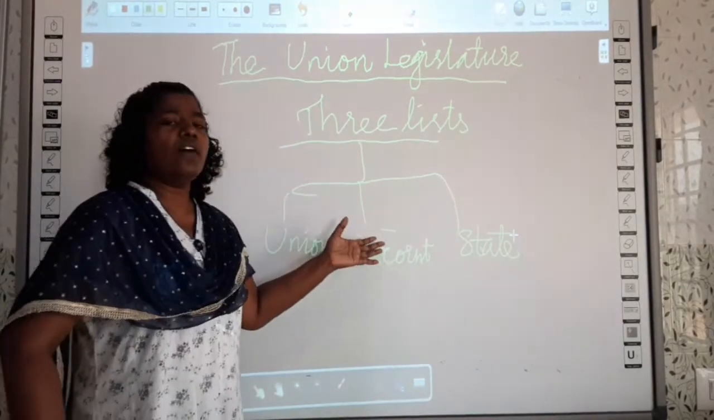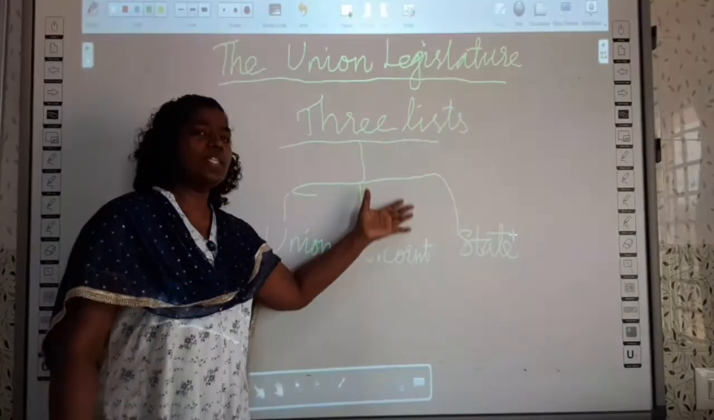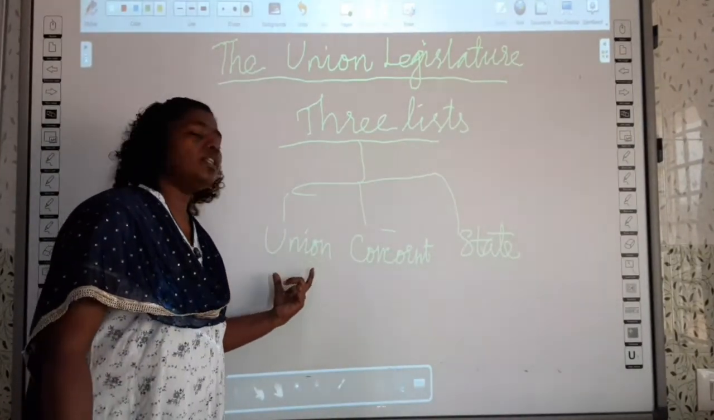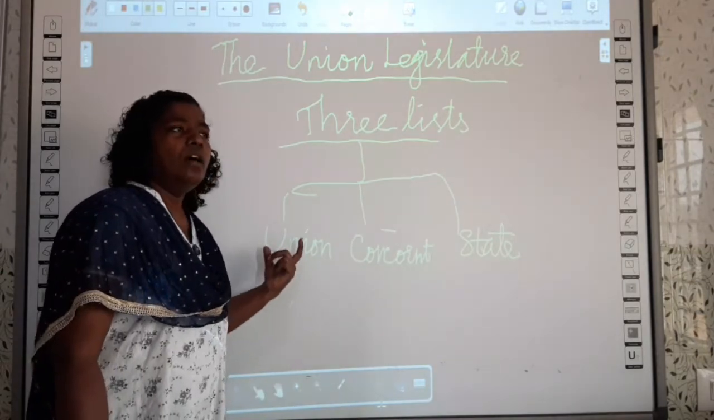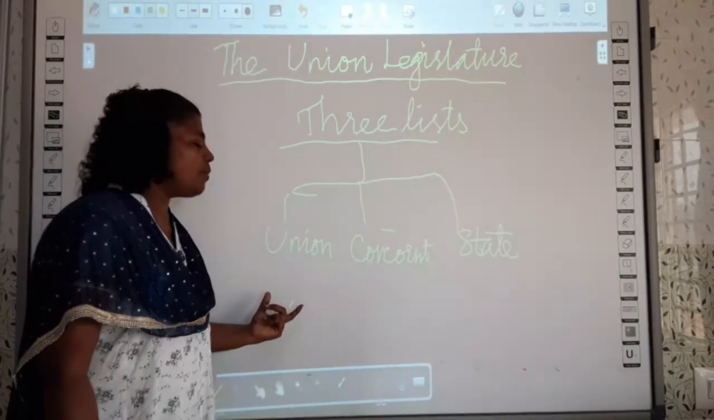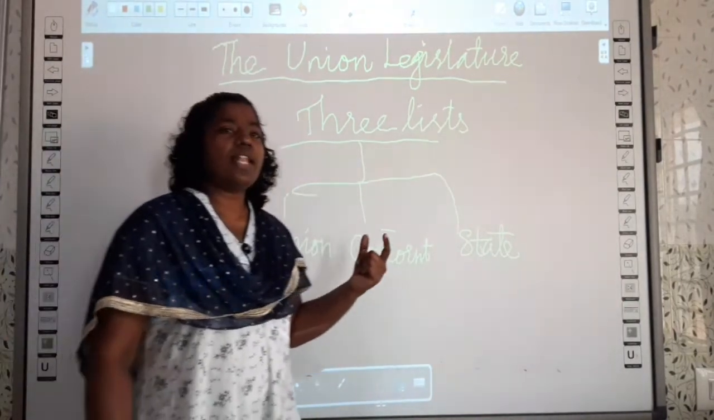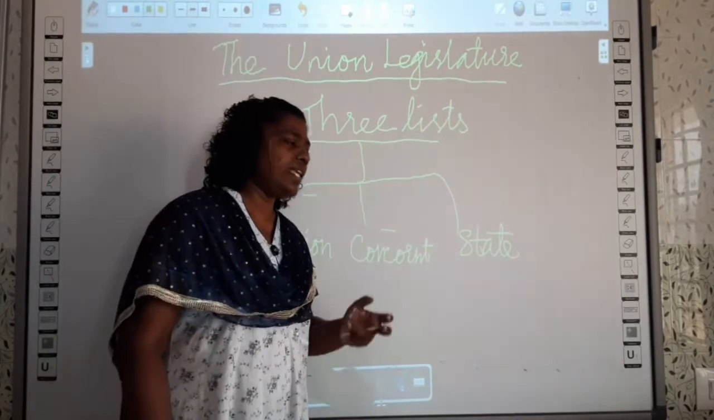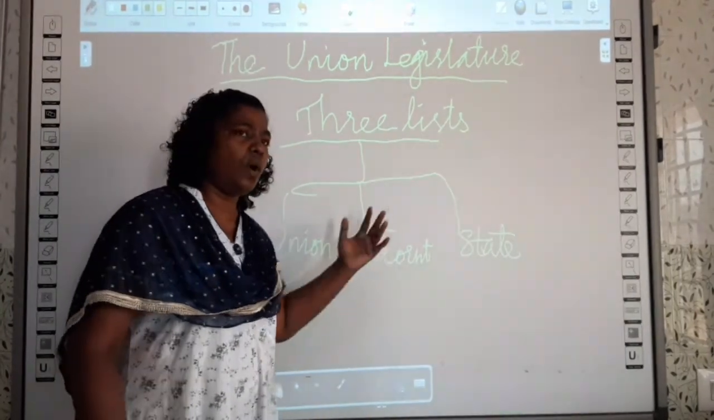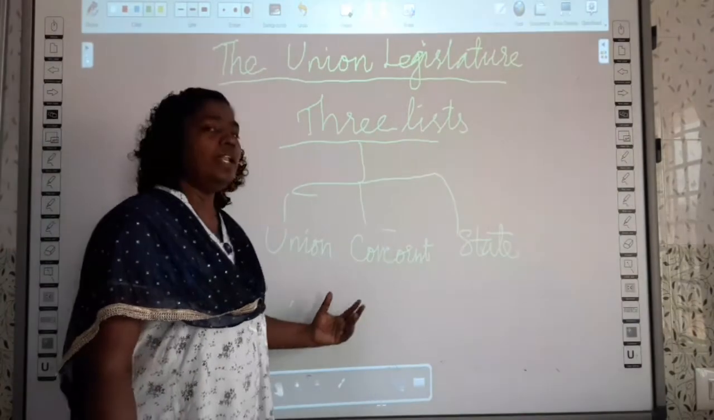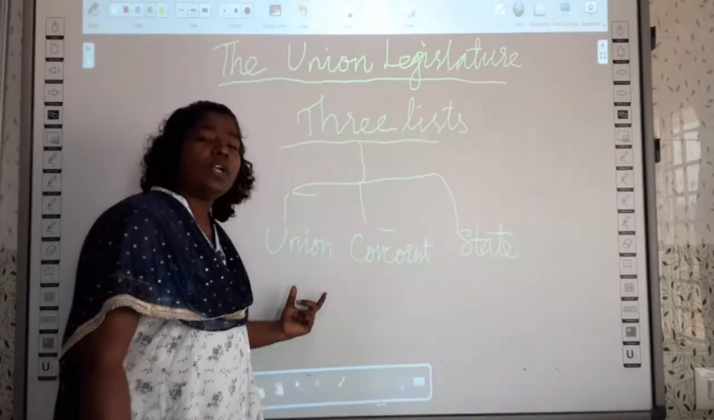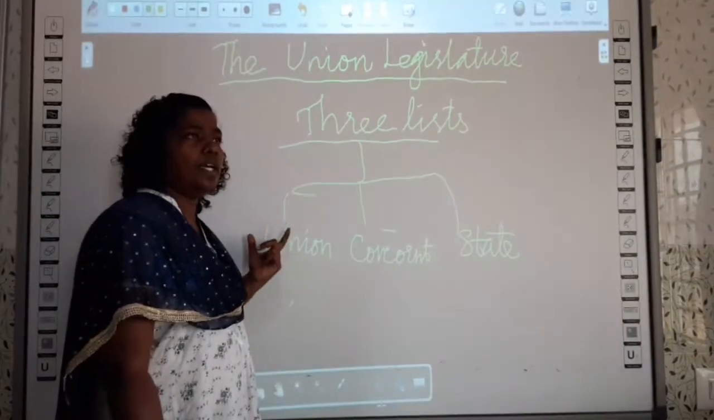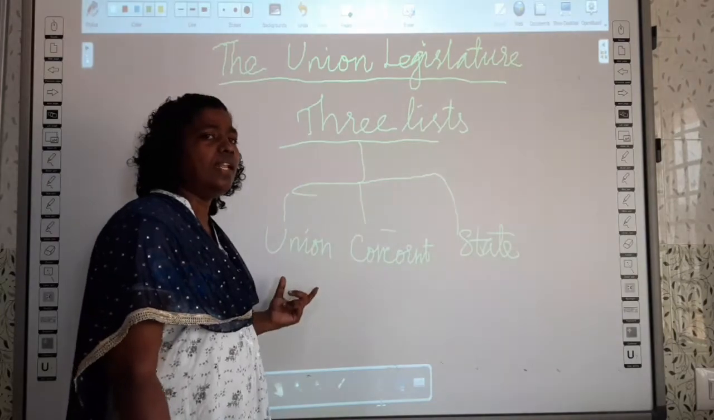The ministry of the government is divided into three lists. The power is distributed among these three lists. So what are the powers? What are the departments maintained by the union government? Areas like defense, foreign affairs, communication, banking, railways, currency, all these things come under the union list. The union list is based on the benefits of the union government or the central government.